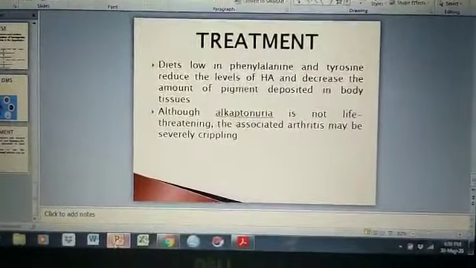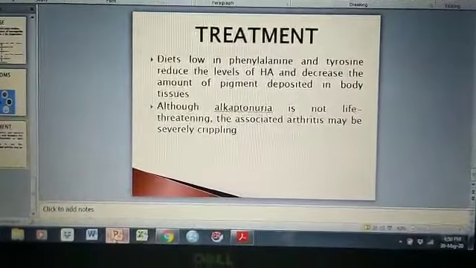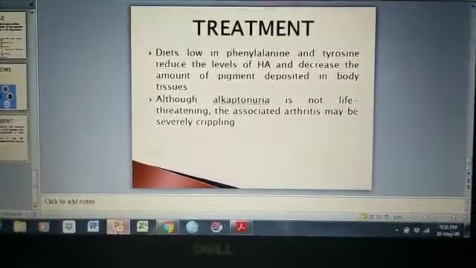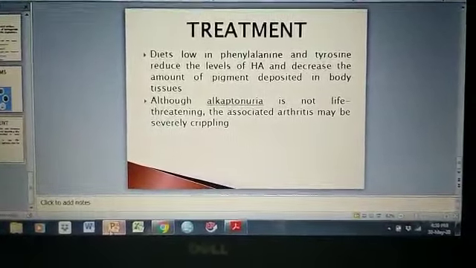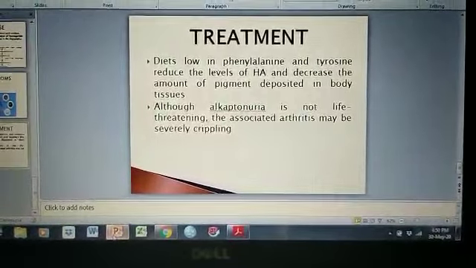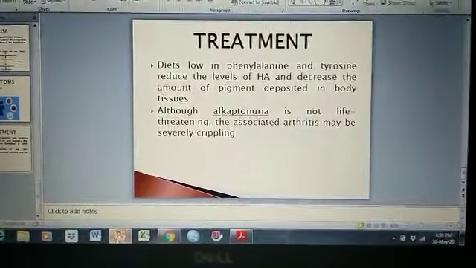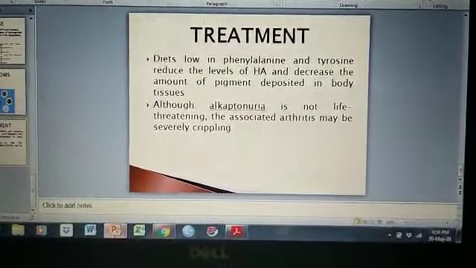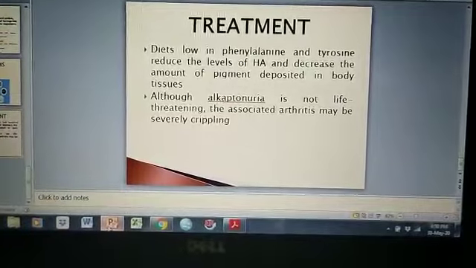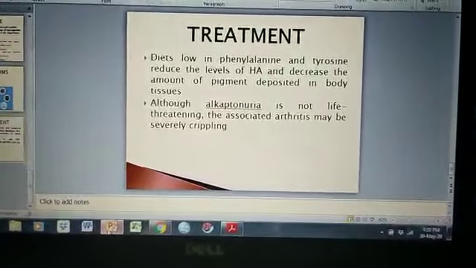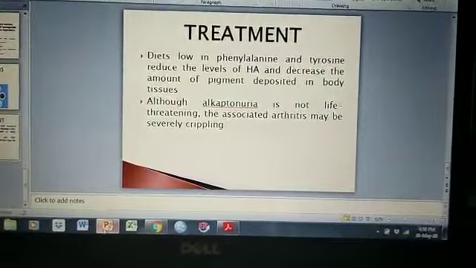But sometimes a baby can develop early symptoms, though mostly they develop in later life. A diet low in phenylalanine and tyrosine reduces the level of homogentisic acid and decreases the amount of pigment deposited in body tissue. It is not a life-threatening condition, but because symptoms appear after 40 years, arthritis can be severely threatening to people.